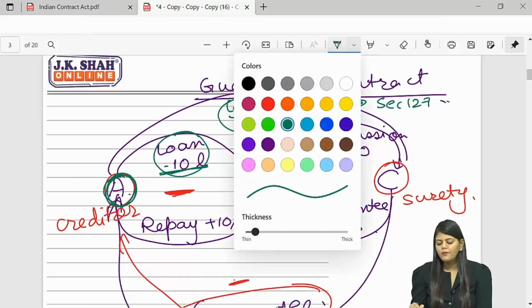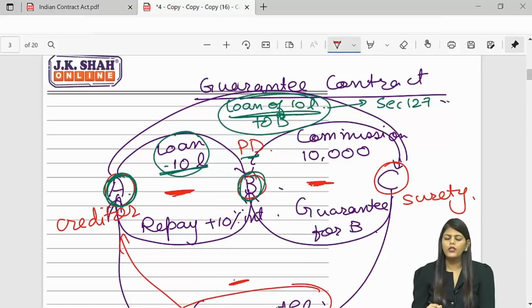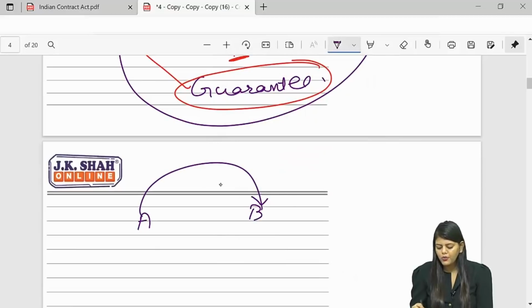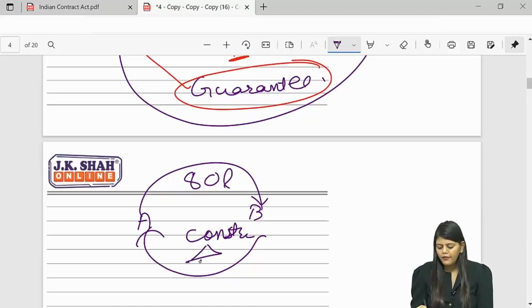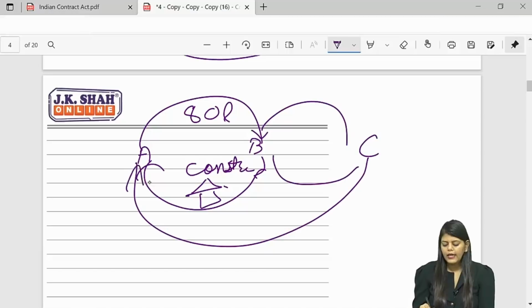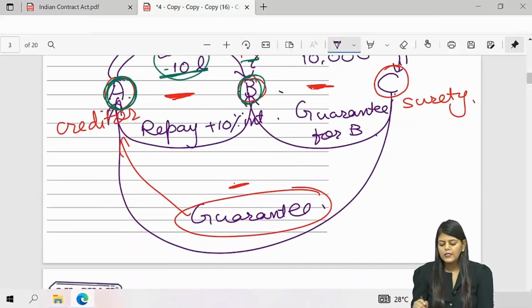No actual consideration is required. Right? And students have the misconception that in practical life only loans are given, and only for loans you give guarantee. Not necessary. You can give guarantee for performance also. For example, if I talk about performance, here A is giving 80 lakhs to B and B is going to construct a house. But A is scared that B might not construct the house, so the guarantor comes into the picture. So C tells A, if B does not construct, I will construct the house. Here C tells A, if B does not pay, I will pay.